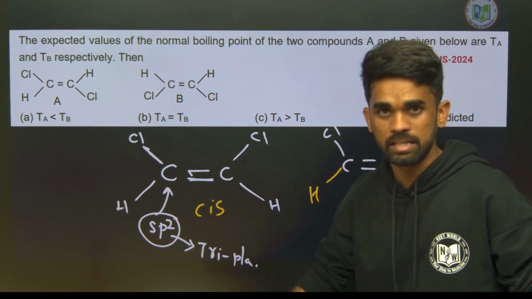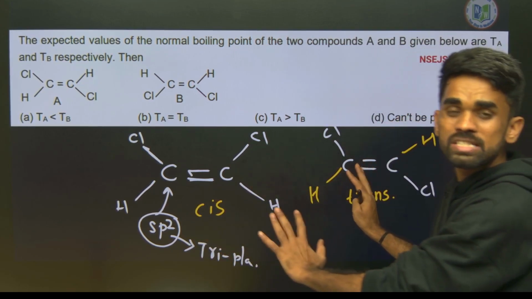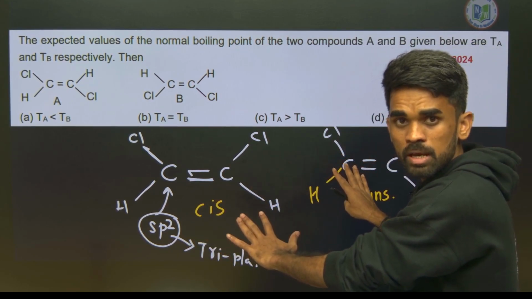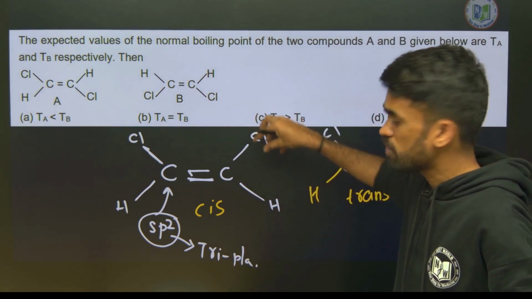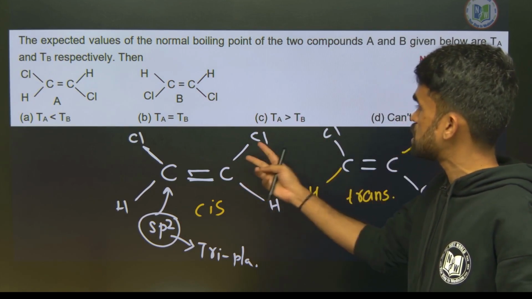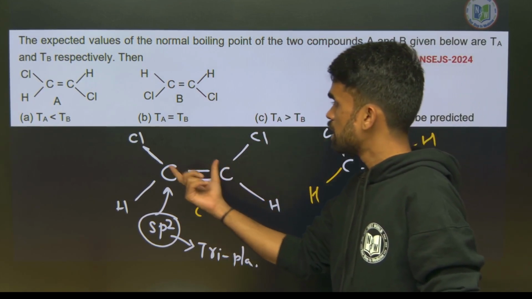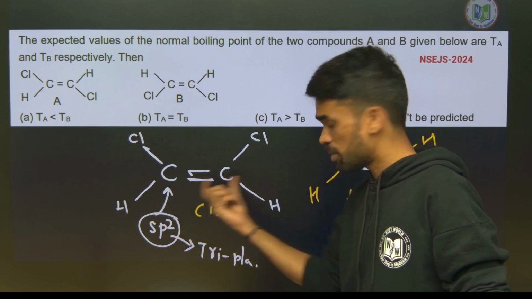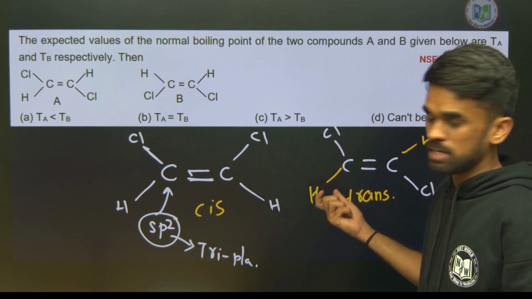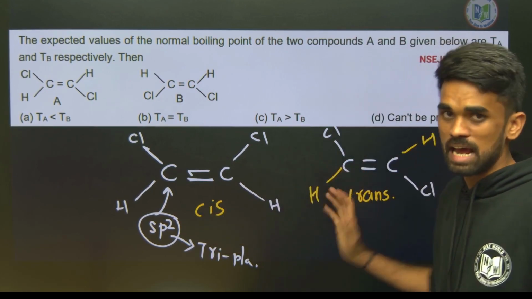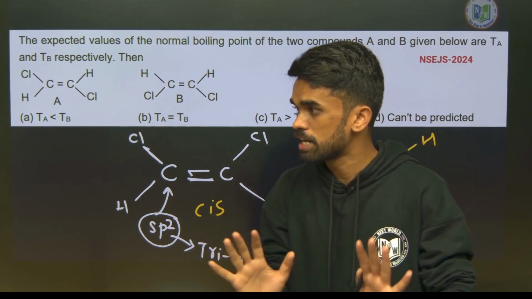This is cis alkene. These are two molecules having the same molecular formula but a different spatial arrangement of atoms. Here the same type of atoms are arranged on the same side of the double bond, but here on opposite sides. Same side, cis; opposite side, trans. That's it. This is what you should remember here.